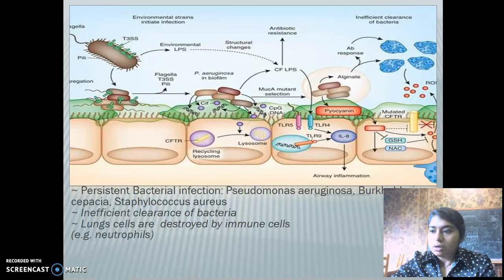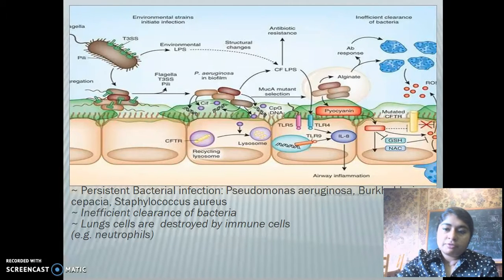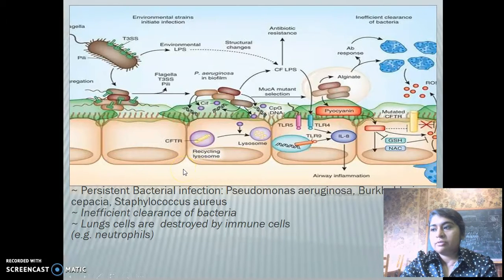The ultimate consequence of a defective protein results in drastic change in the lungs. Only 50% of the synthesized CFTR is correctly folded and trafficked to the cell surface membrane to carry out its function.